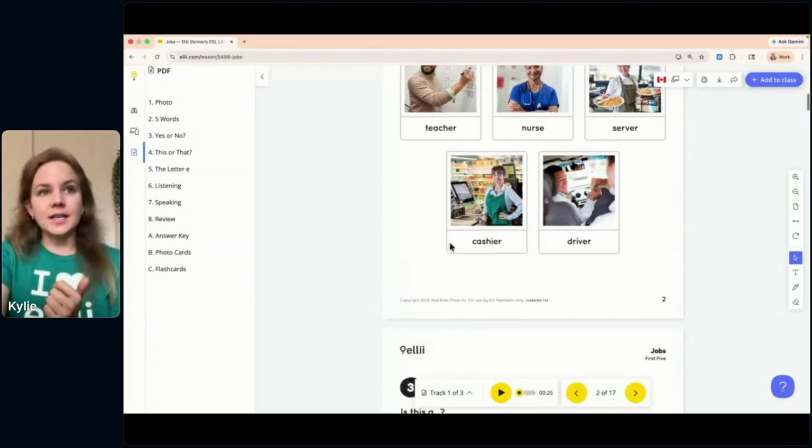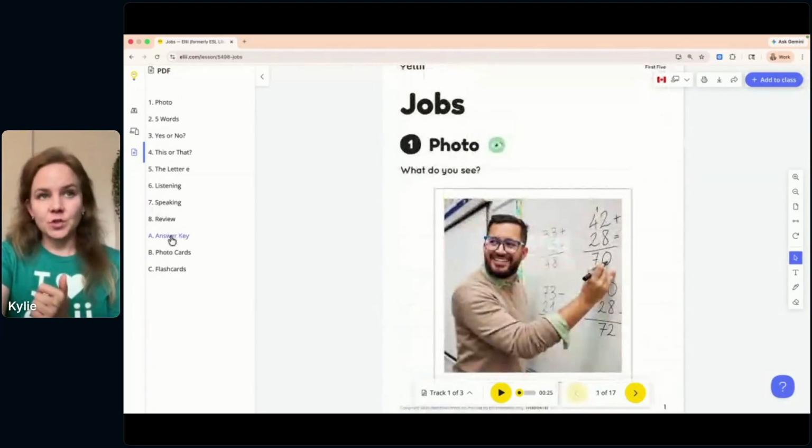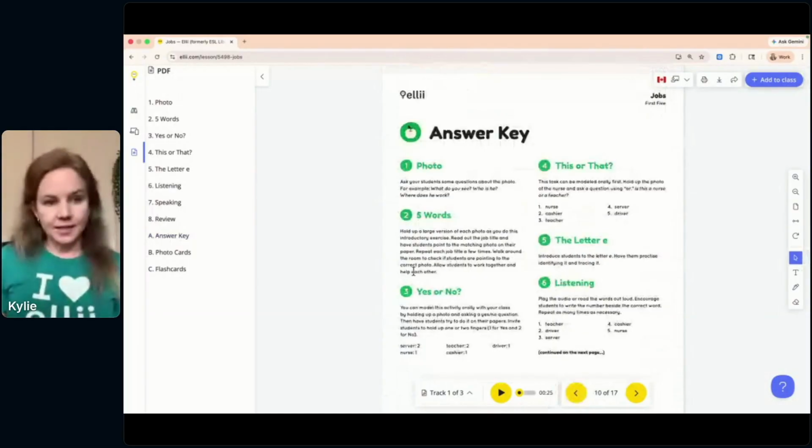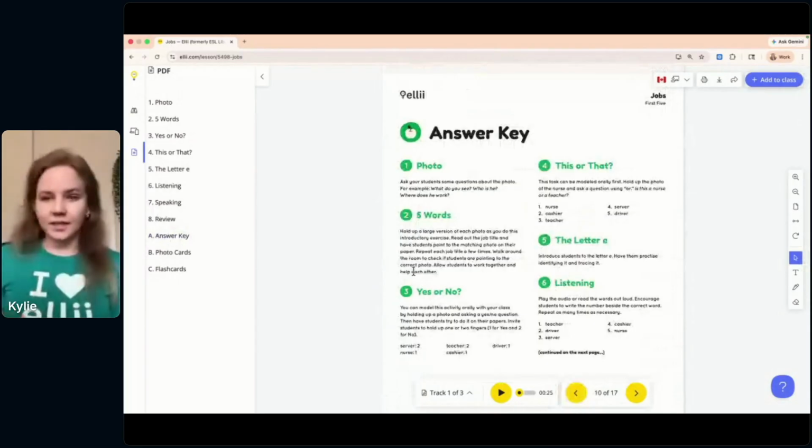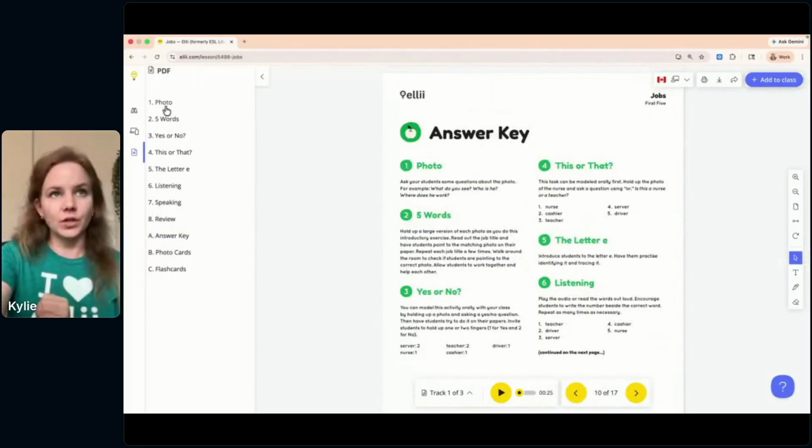One thing I'll mention is that there's always an answer key towards the end of every PDF lesson at Ellii. So even for very simple lessons to more advanced lessons, you can find that answer key for yourself.